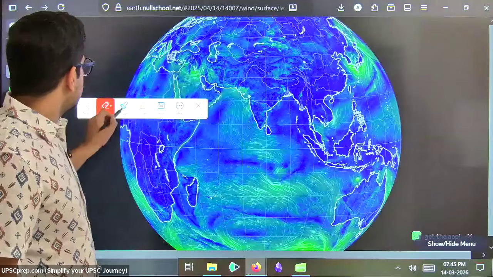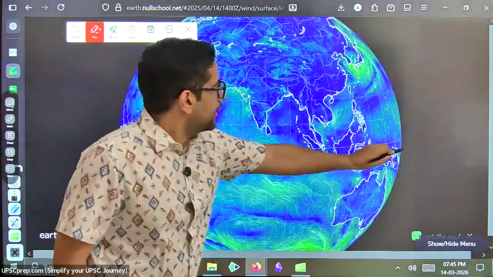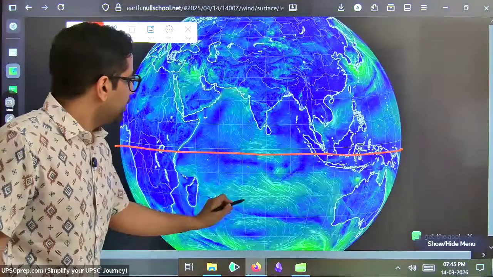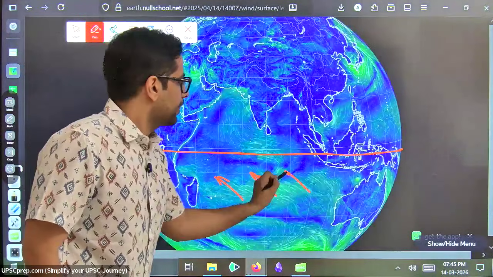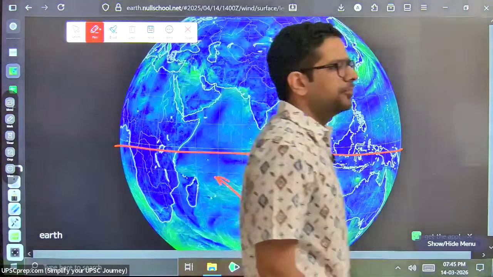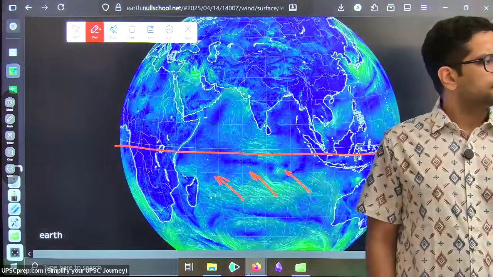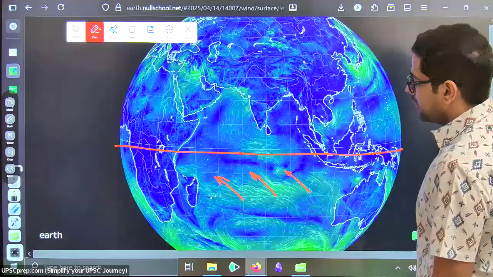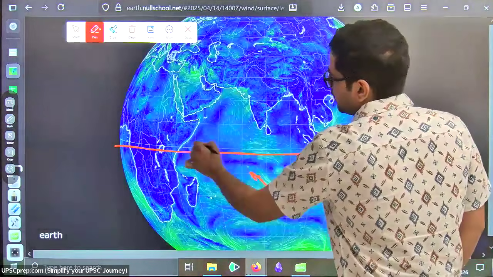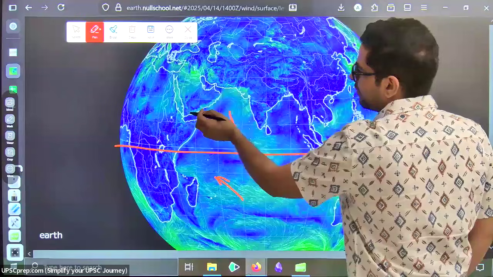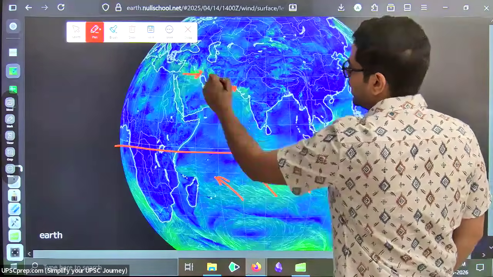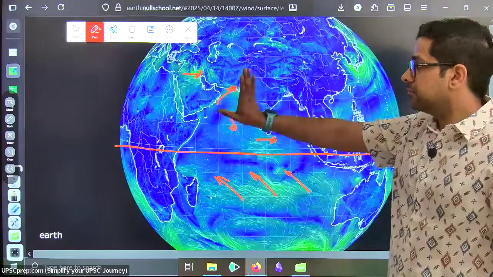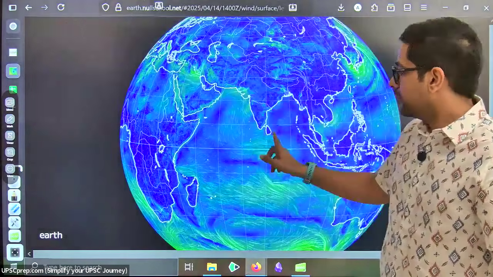What we are trying to see is the simple thing that let's say that this is your equatorial break, right? Over here, winds are flowing mostly this way. Would you agree? Yes or no? Right. At the same time, in the northern hemisphere, the winds are unclear. Some are flowing here, some are flowing here, some are flowing here. Very unclear wind. No clarity on what is happening. This is in the month of April.